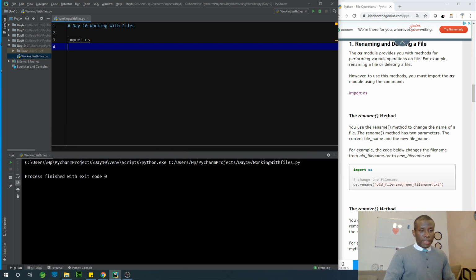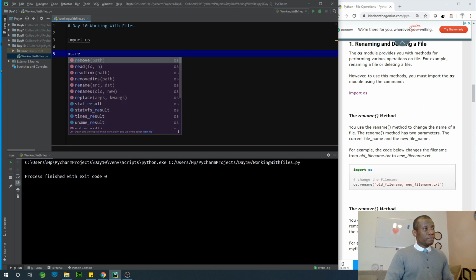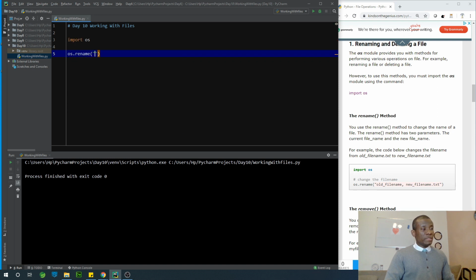So I'm going to say os.rename and specify the 10, test.txt. Okay, so I rename it to my test.txt. And this is about how to rename.